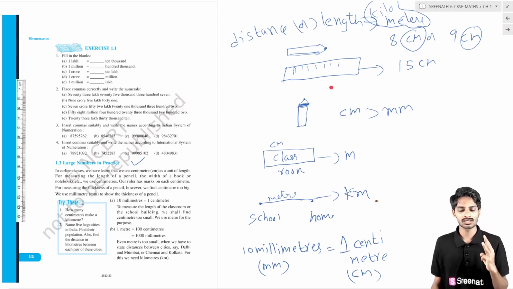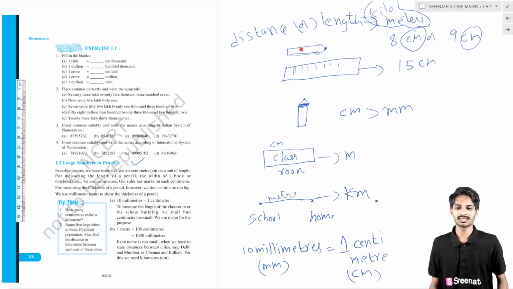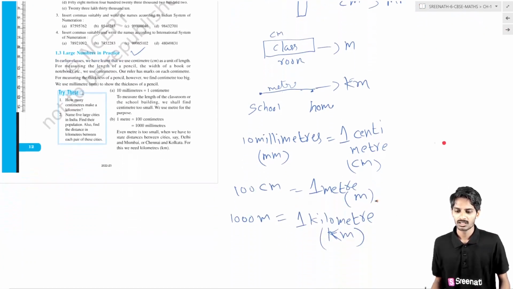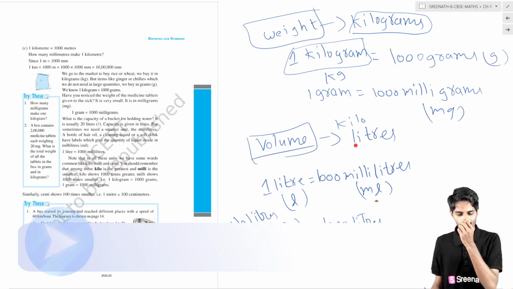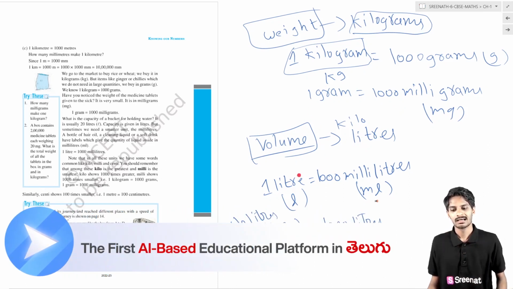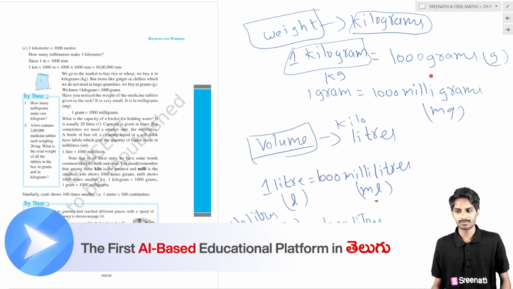Now we are getting into the third topic. While measuring distance or length, we use meters, kilometers, millimeters, centimeters. Basically 10 millimeters equal 1 centimeter, 100 centimeters equal 1 meter, and 1000 meters equal 1 kilometer. While measuring weight, we use kilograms, grams or milligrams. 1 kilogram equals 1000 grams, and 1 gram equals 1000 milligrams. While measuring volume, we use kiloliters, liters, milliliters. 1 liter equals 1000 milliliters.